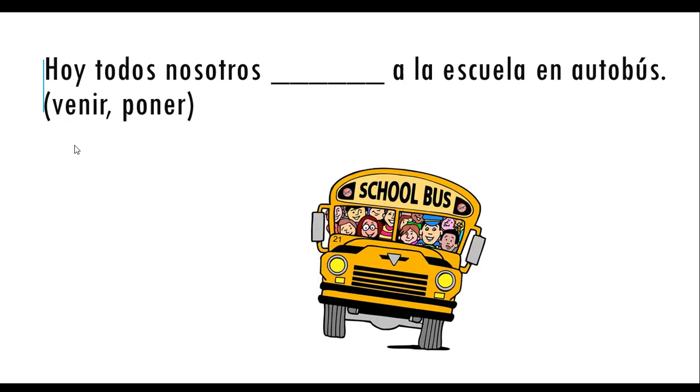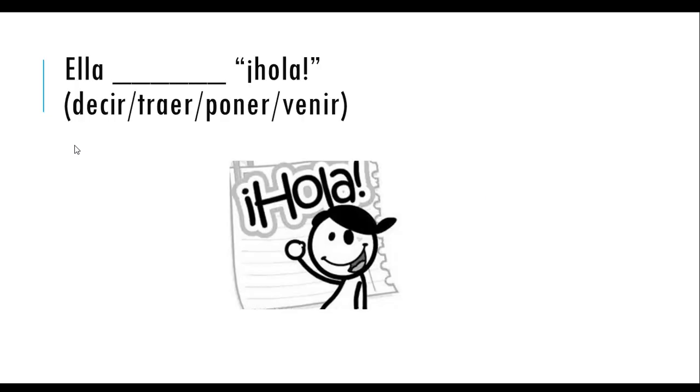Hoy, todos nosotros a la escuela en autobús. What should it be? Vinimos. Today, we all came to school on a bus. Ella hola. What is it? Dijo. She said hello.